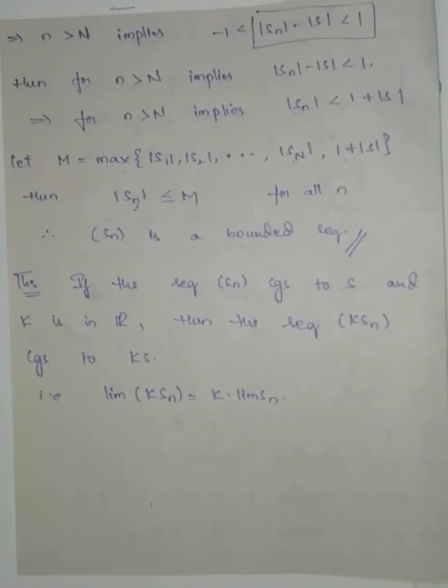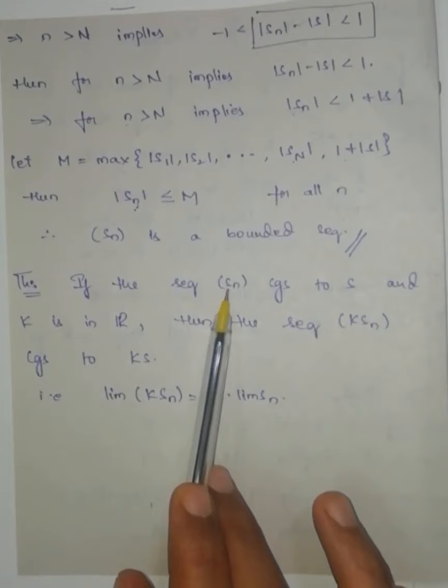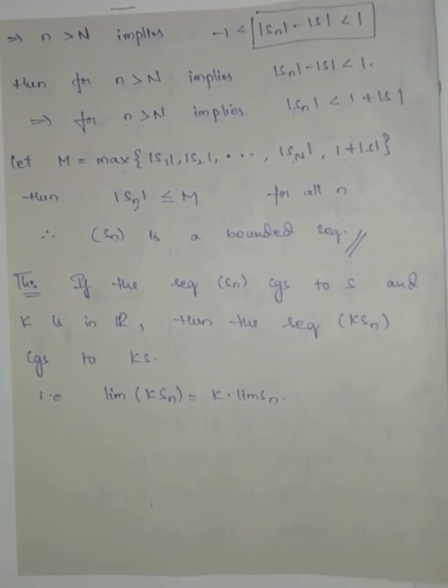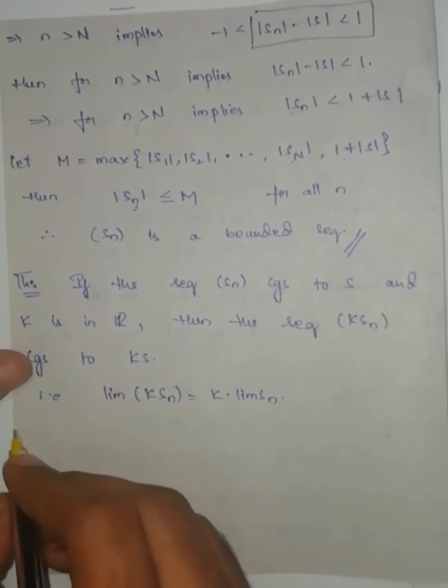If Sn is any sequence which converges to S, and I multiply a constant term to all the terms of the sequence, then that sequence converges to that constant into the limit. That is, limit of K into Sn can be written as, I can remove the K outside, K into limit of Sn. Proof.